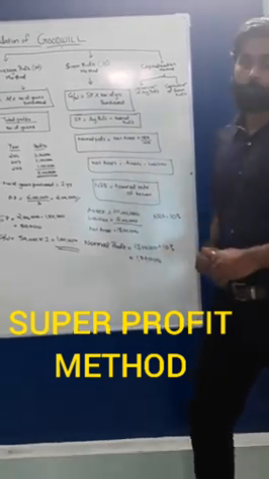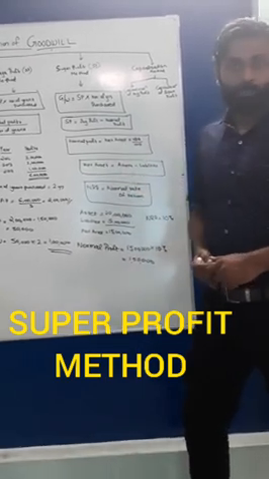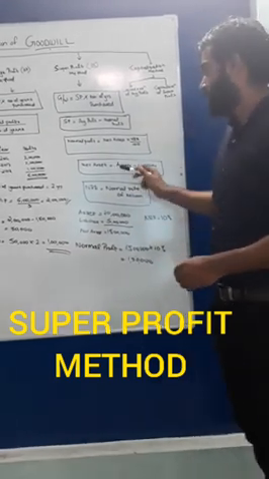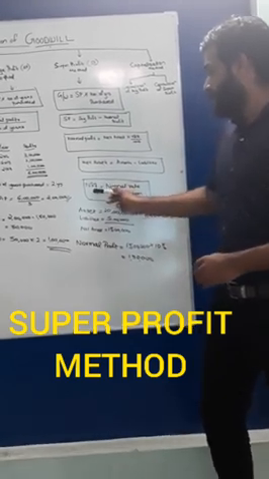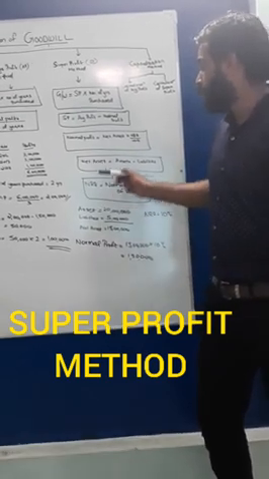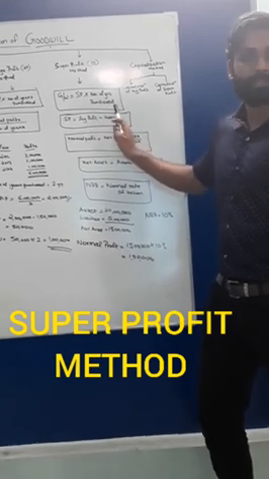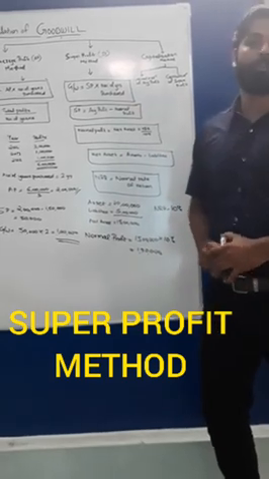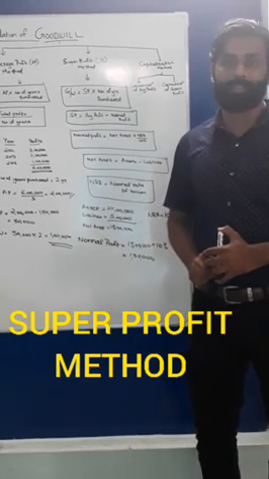So our formula for normal profit is net asset into normal rate of return, that is NRR, divided by 100. Net asset equals assets minus liabilities. The full form of NRR is normal rate of return. So from normal profit we find super profit, that is average profit minus normal profit, and from super profit we can calculate goodwill. Goodwill equals super profit into number of years purchased. Okay, this is the formula for calculation of goodwill.